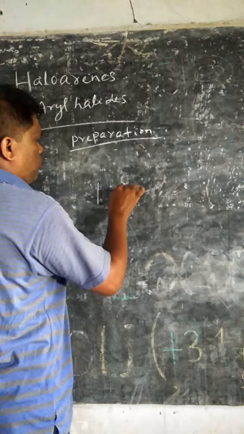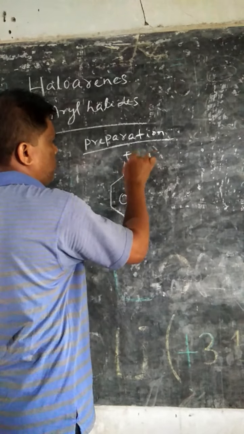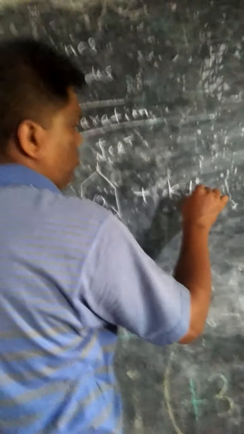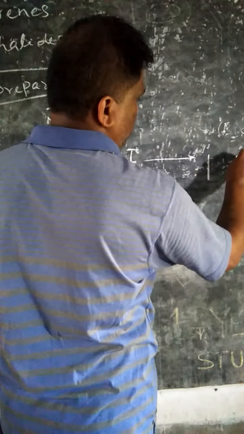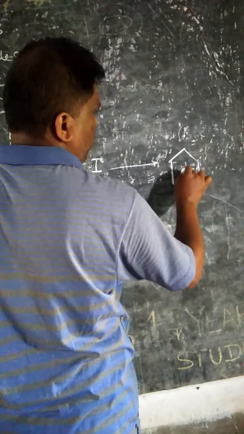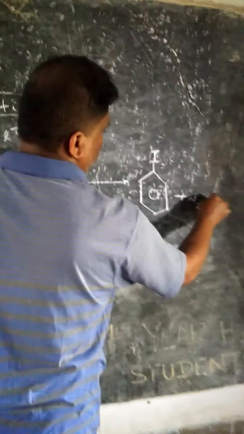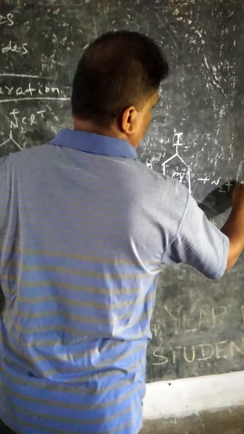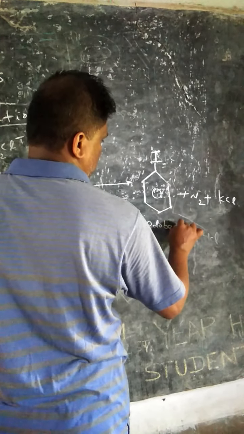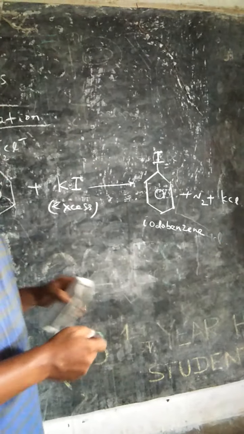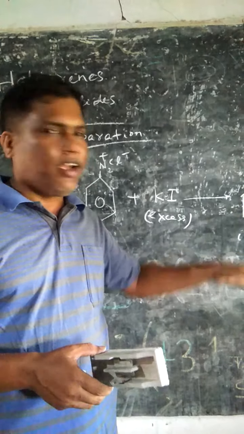Then another example: when benzene diazonium chloride, N2+Cl-, reacts with excess KI solution, we get iodobenzene plus evolution of nitrogen gas plus potassium chloride. So this is how iodobenzene is prepared.